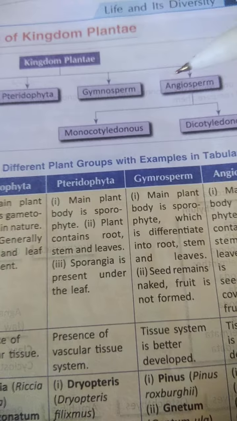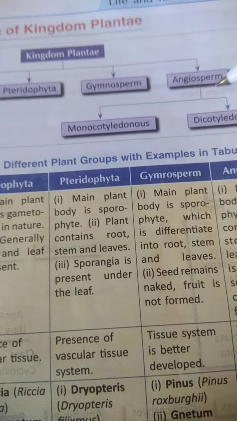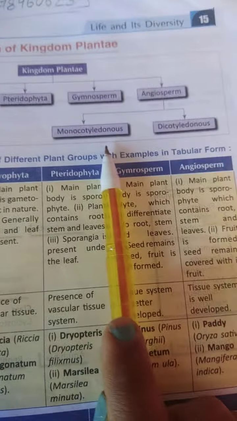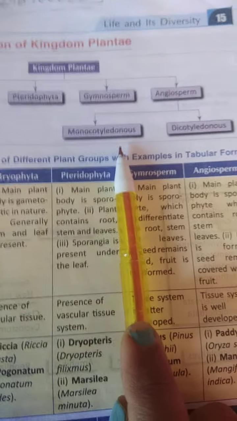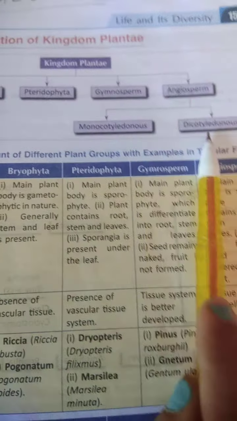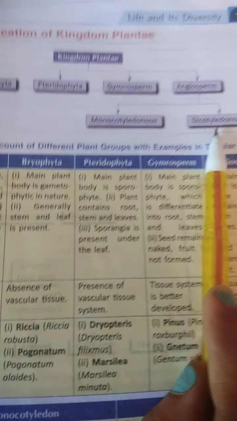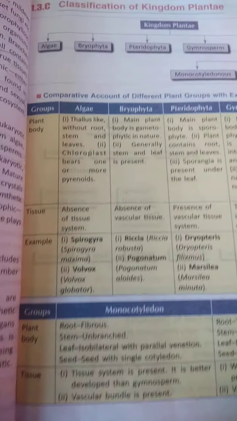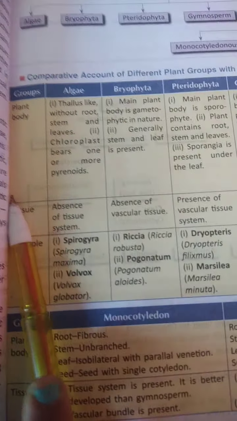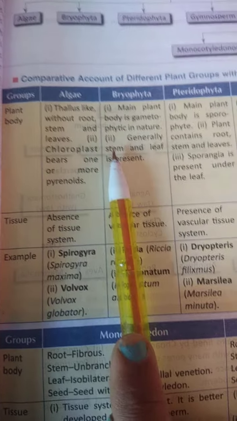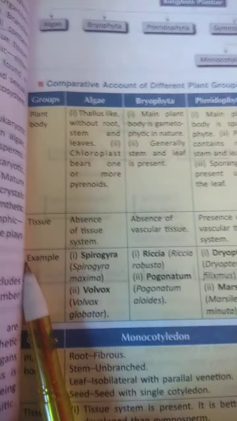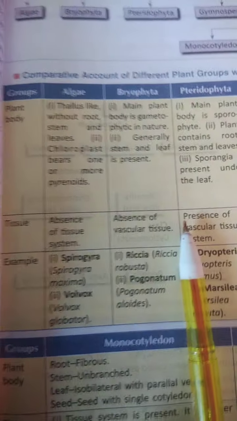Gymnosperm and angiosperm. The angiosperm again classifies into two parts: the monocotyledons and dicotyledons. Monocotyledons means the seeds have one seed leaf, and here the seeds have two seed leaves. In your book, a chart is given along with the groups and their characteristics in the plant body, meaning the morphological characteristics, and which tissues are present.